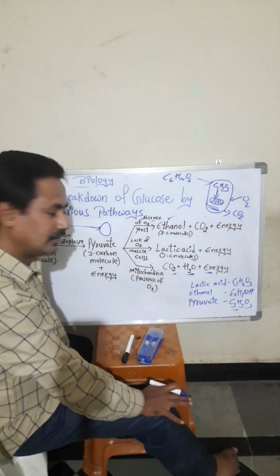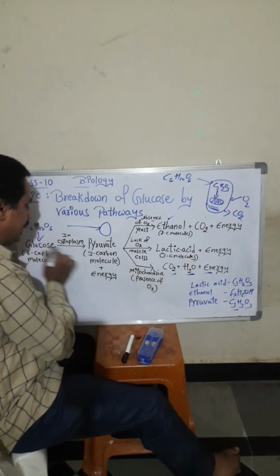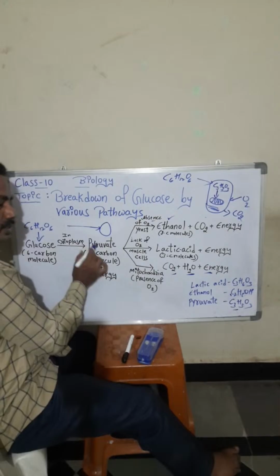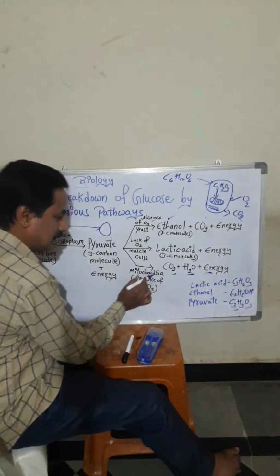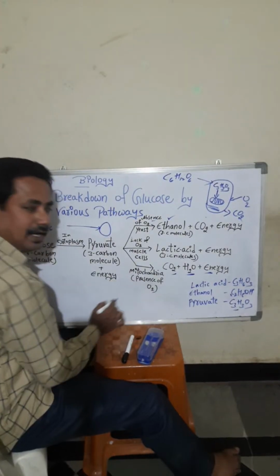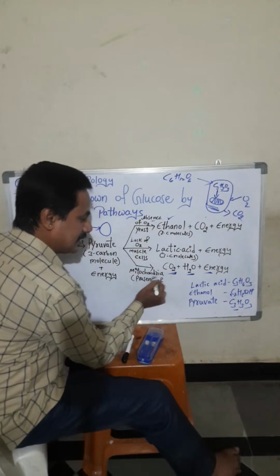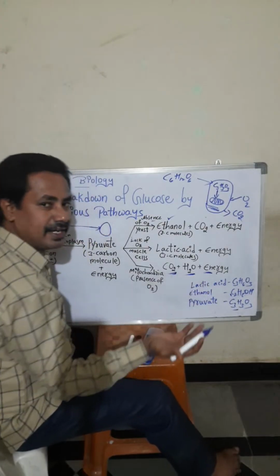Got it? So this is one pathway of breaking down glucose. Glucose is converted into pyruvate, and again in the presence of oxygen, in mitochondria, a chemical reaction takes place, carbon dioxide is formed, water is formed, energy is released.